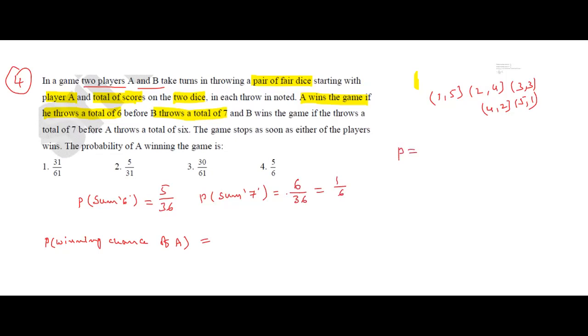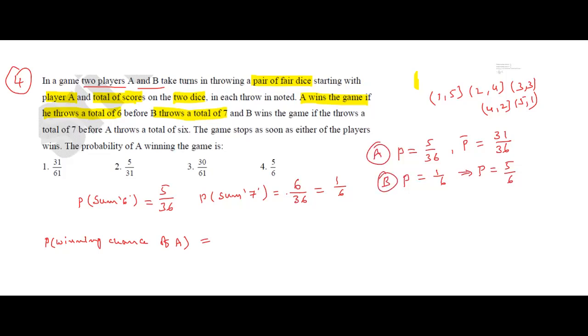So the probability of sum of 6 points, that is success, is 5 by 36. If A fails, that means P complement. How much? 1 minus 5 by 36, that is 31 by 36. Next, the second one: probability of success is 1 by 6, but failure is 5 by 6. That means this is A's game, this is B's game.